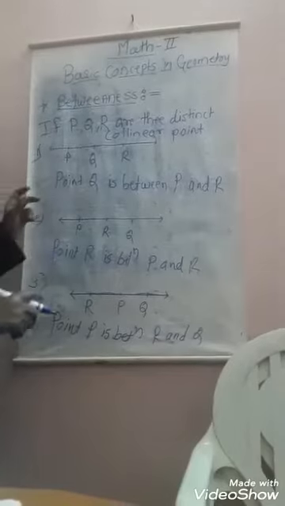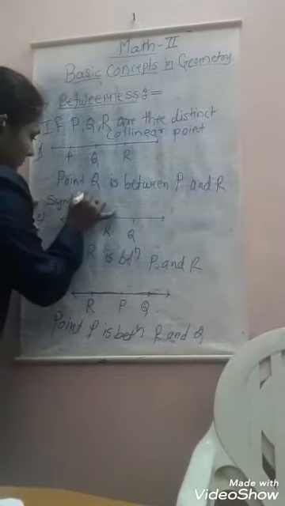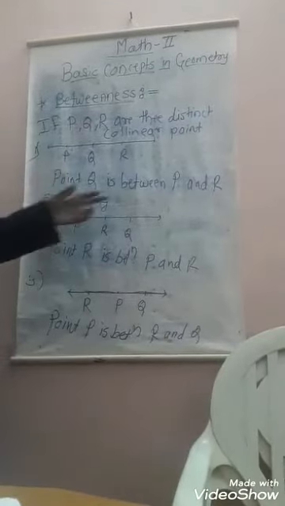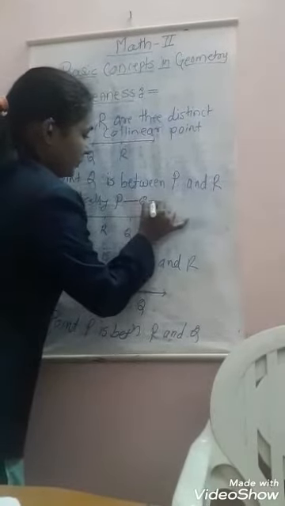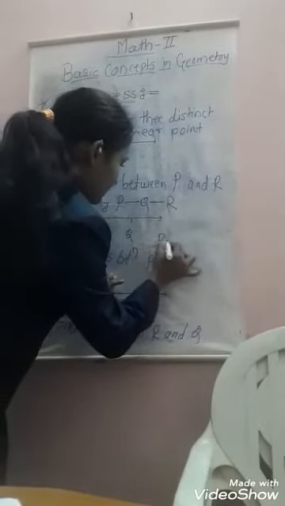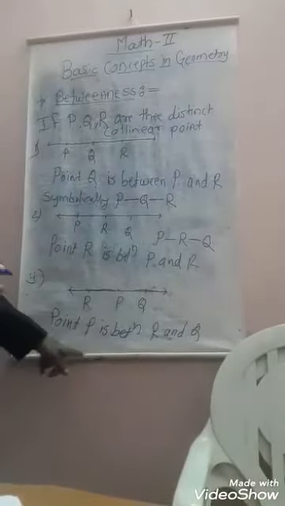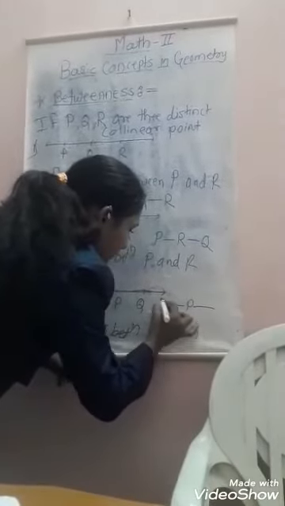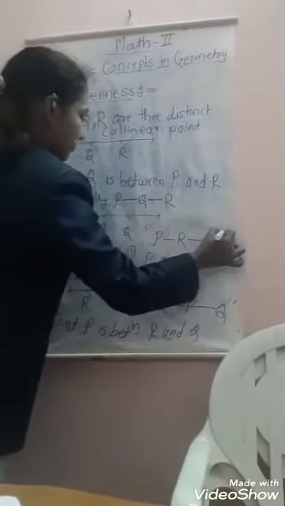This we write symbolically in this manner. So symbolically, Q point is between the P and R. Same, R point is in between P and Q. In the last, P point is in between the R and Q. This is written in symbolic form.